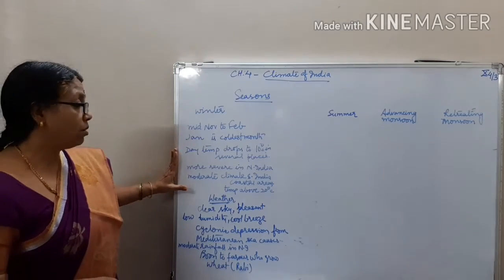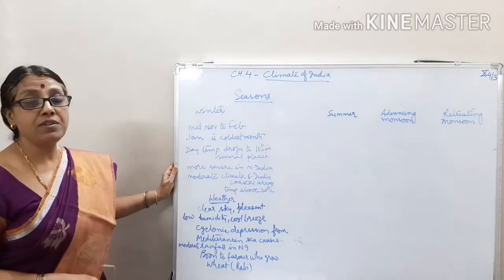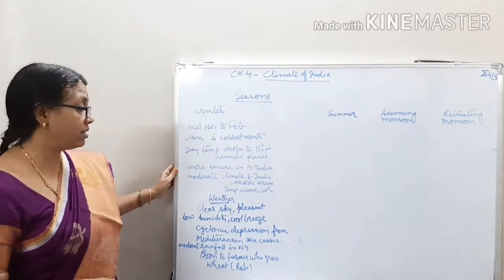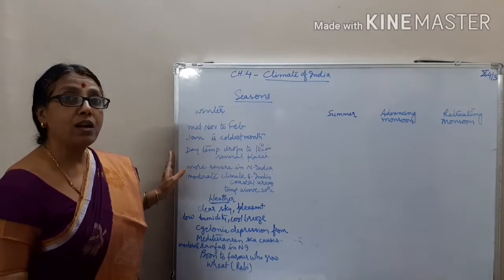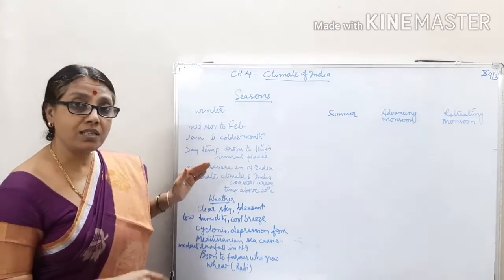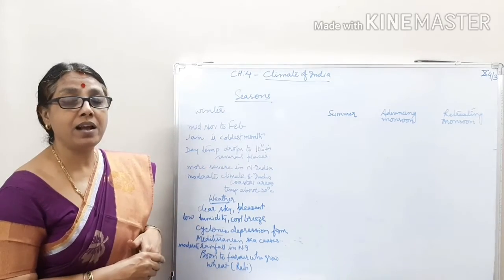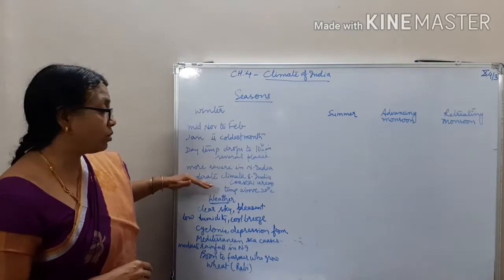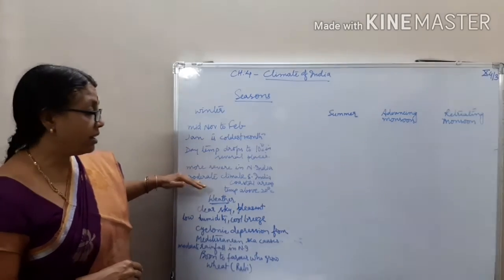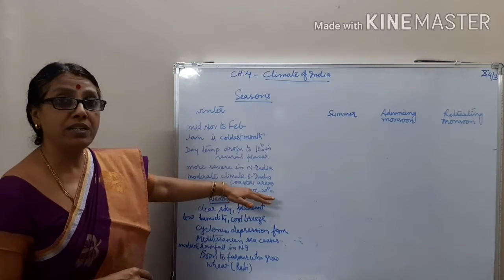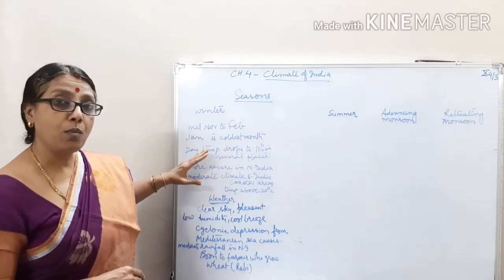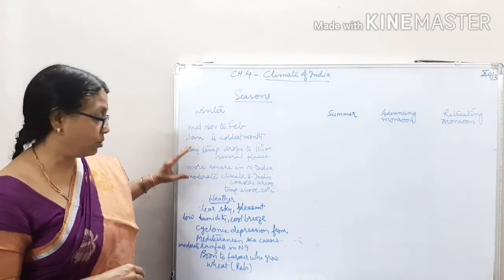Winters are very severe in northern India. The coastal areas of southern India, that is peninsular India, have temperatures above 20°C, and they enjoy a moderate climate during winter also.